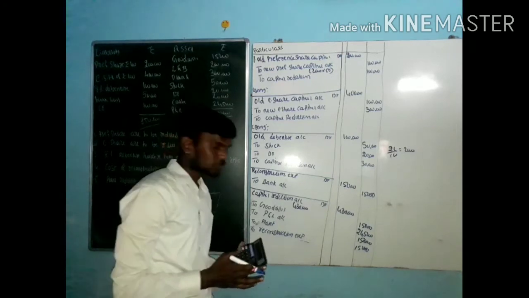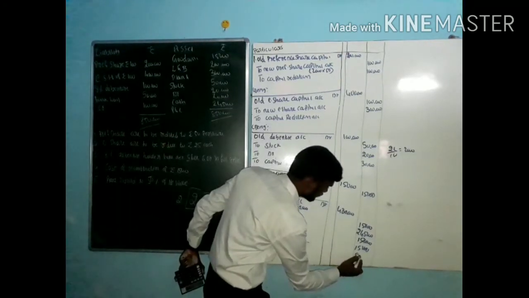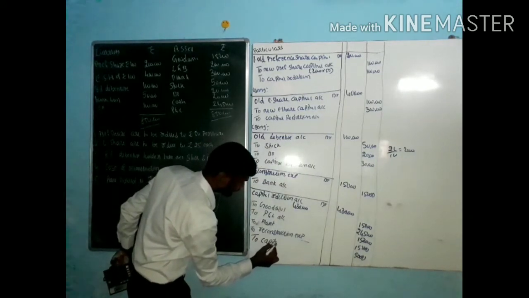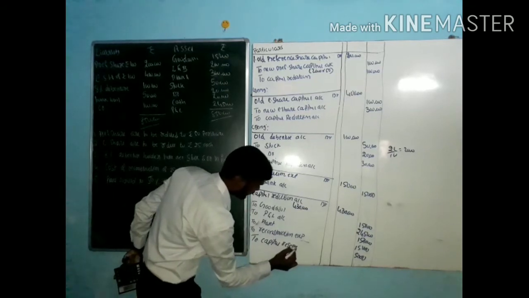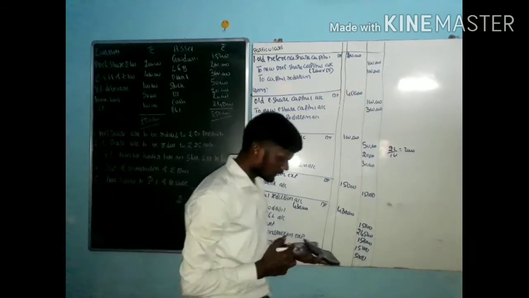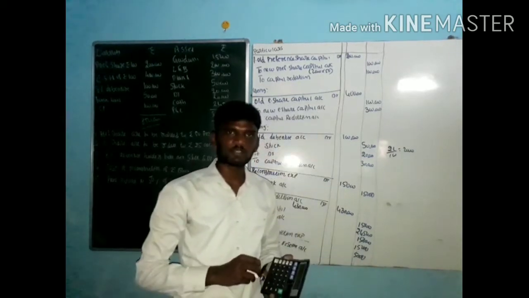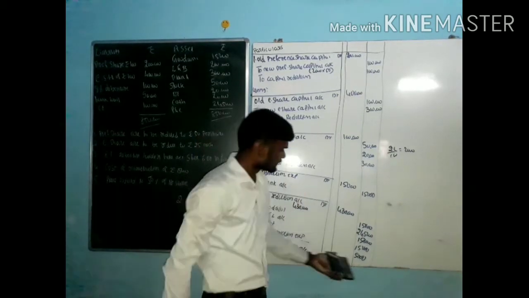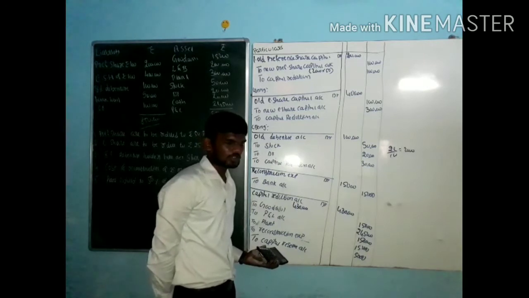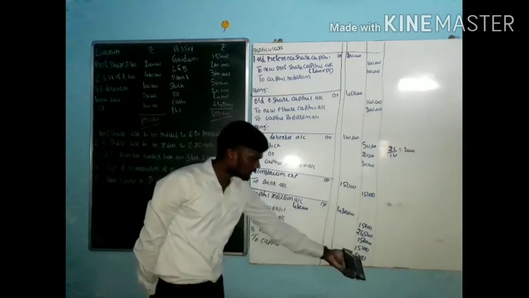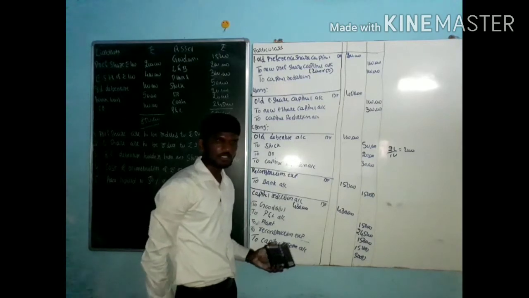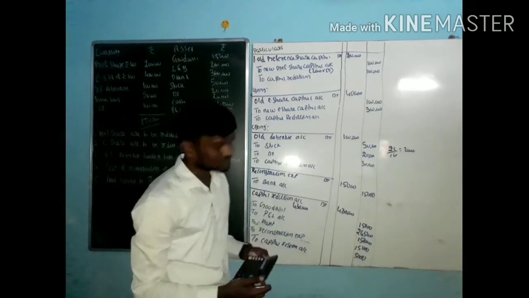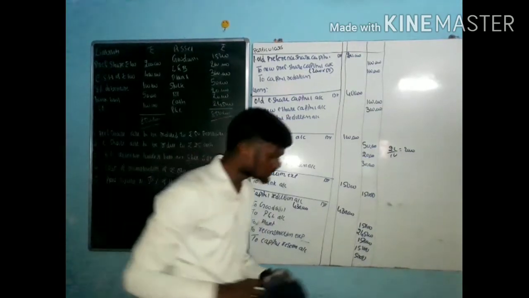The total is 4,25,000. How much is left out? This 5,000, what should you take it as? That is capital reserve. But sometimes the question may specify that the balance amount is treated as patents, as plant and machinery, or as capital reserve. In that sense, if the question says that the balance amount is treated as plant and machinery, you should take this 5,000 as plant and machinery. If nothing is specified, you should take it as capital reserve. These are the entries. Now go for preparation of the balance sheet.